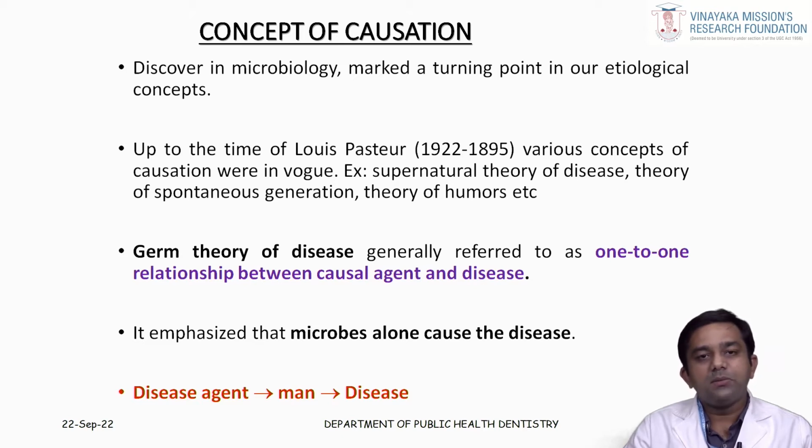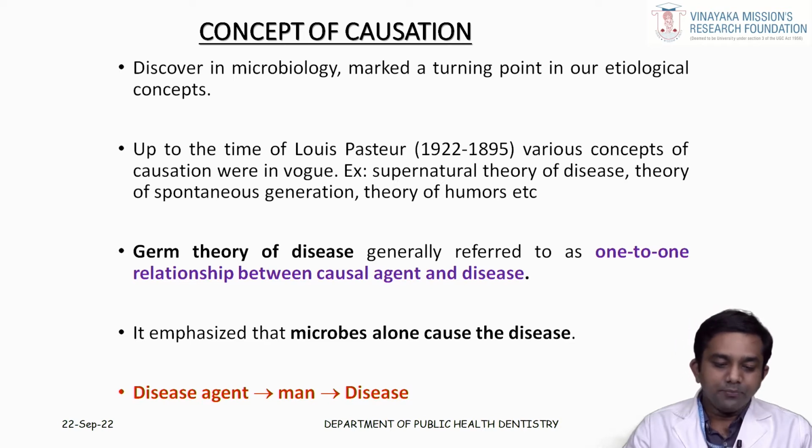In the germ theory of disease, there is a one-to-one relationship between the causal agent and a particular disease. According to Louis Pasteur, the germ theory of disease is nothing but disease caused by the agent factors which are related to the occurrence of a particular disease. So, what are these agent factors? Agent factors are nothing but the microorganisms which affect a particular person and cause a particular disease.